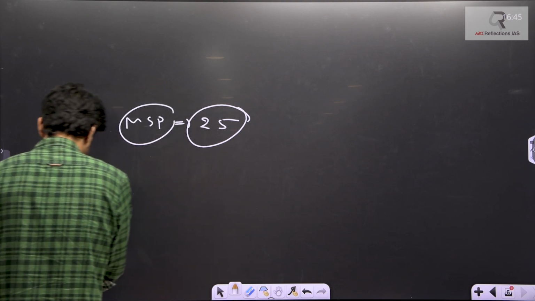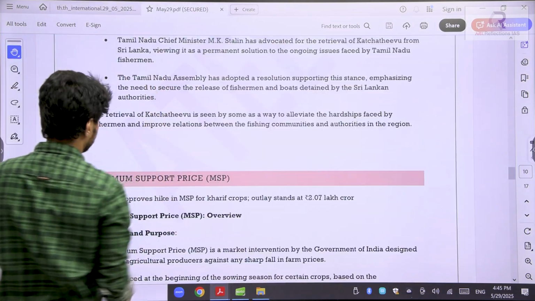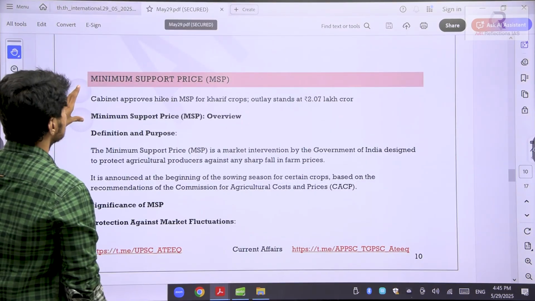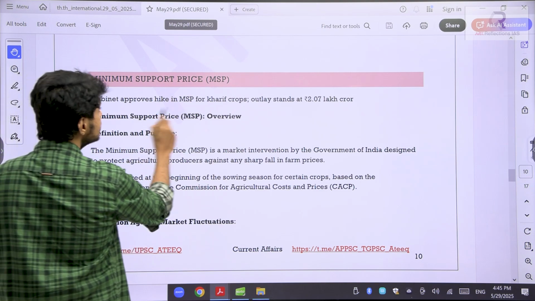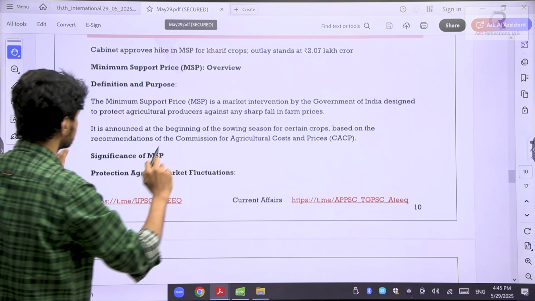Till here we'll discuss. Okay, let's go back to the map. See here, this is the context. Cabinet approves hike in the MSP for the Kharif crops. Outlay stands at 2 lakh crore. Okay, we'll come to that thing.